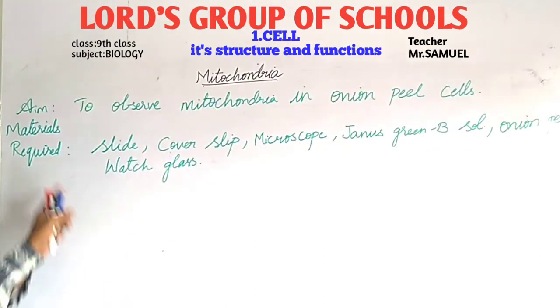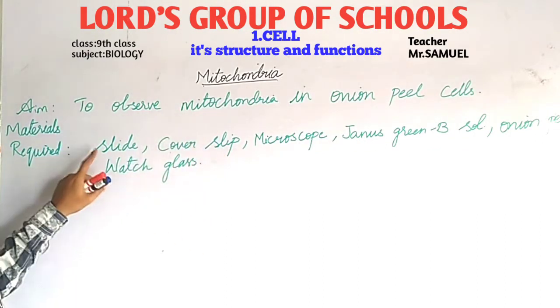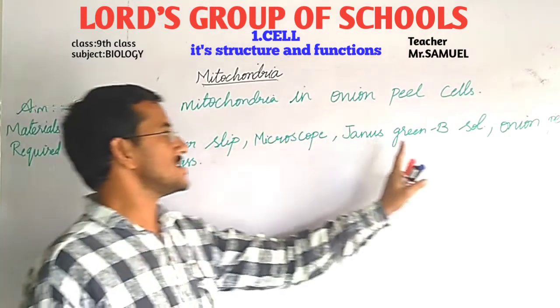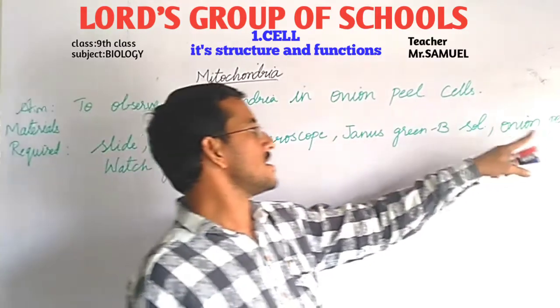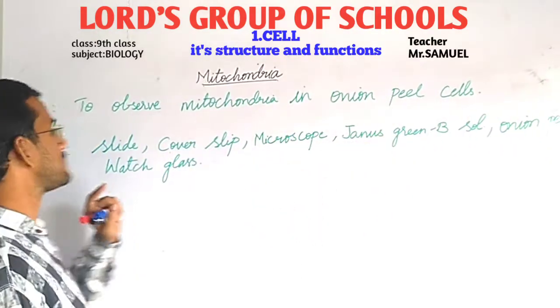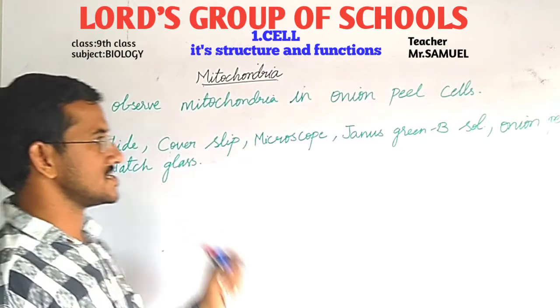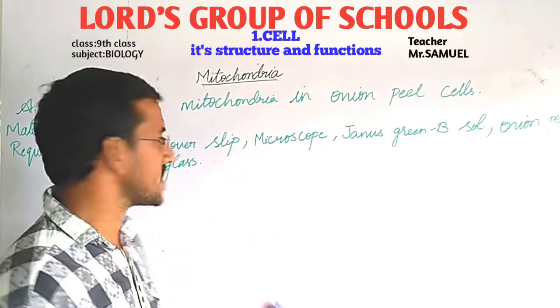So the materials required to do this activity are slide, cover slip, microscope, Janus green B solution, onion peel, watch glass, and we need one small beaker also.